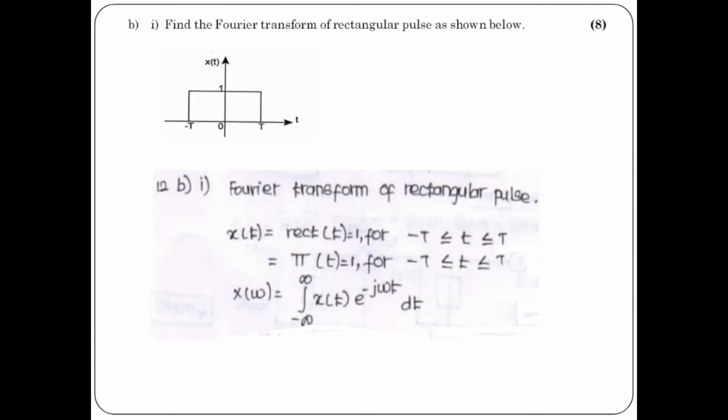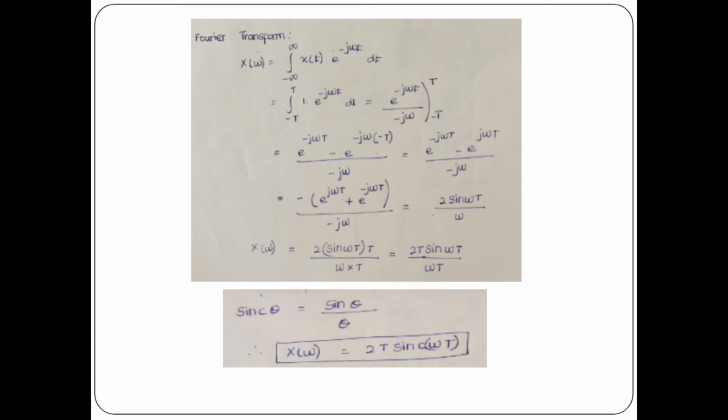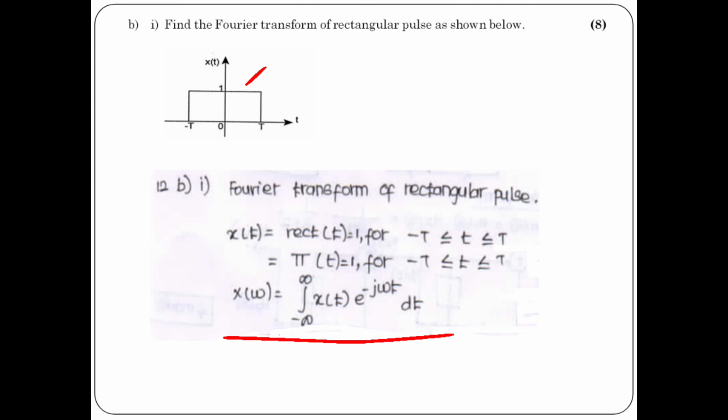So the second question is, find the Fourier transform of the rectangular pulse as shown below. So for the rectangular pulse, they have given the limit as minus T to T. Okay, you write the formula for the Fourier transform with respect to a CT signal. X of omega equals integral from minus infinity to infinity of x of t e power minus j omega t dt. Instead of x of t, we can substitute 1. Why 1? Since the amplitude is 1. Instead of the limit, you substitute minus T to plus T.